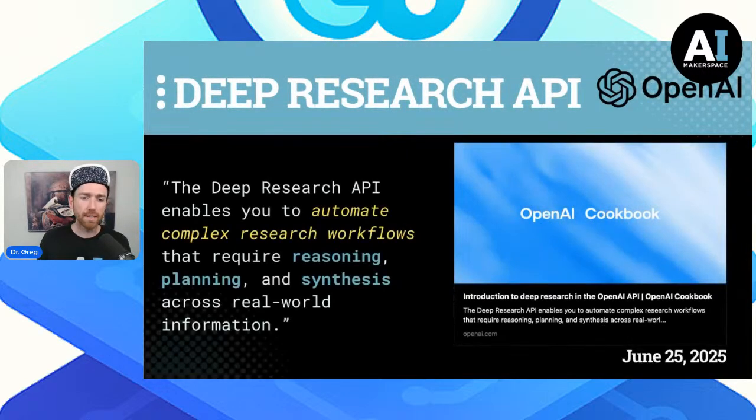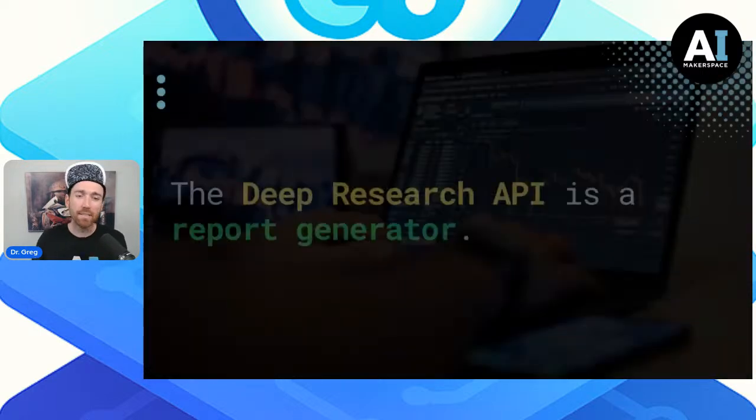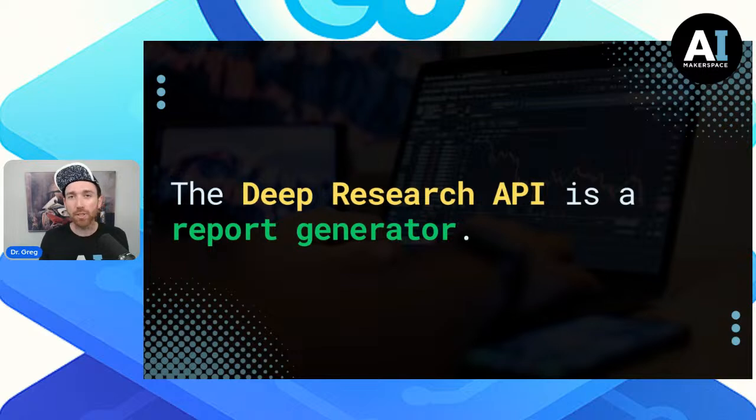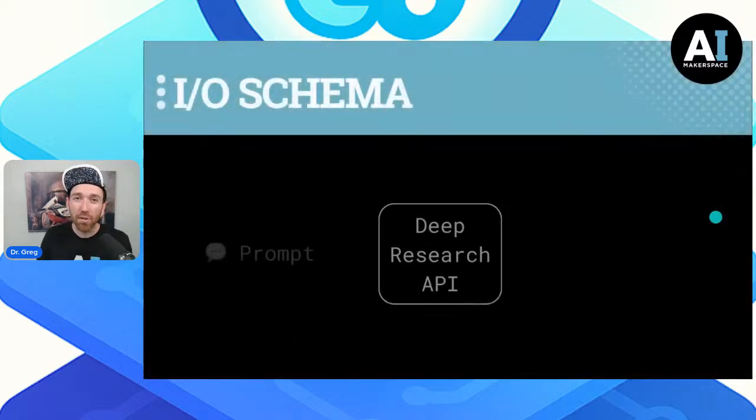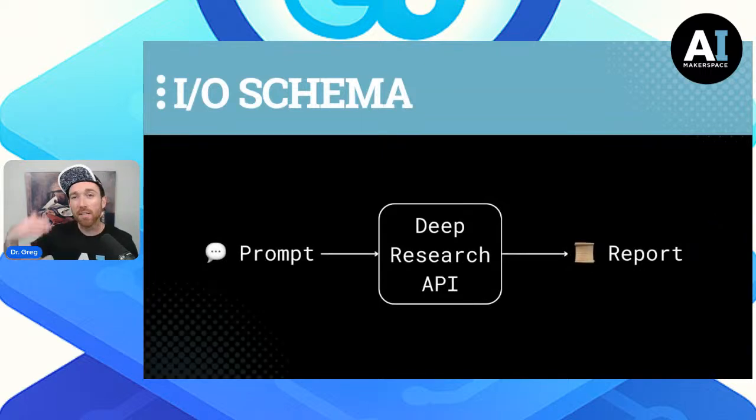From the release, and this was a couple weeks ago, we see, okay, it allows us to automate complex research workflows that require reasoning, planning, and synthesis. But at the end of the day, keep in mind, TLDR, the Deep Research API, just like Deep Research through ChatGPT, is just a report generator. That means the input and output schema is quite simple. Prompt goes in, report comes out.